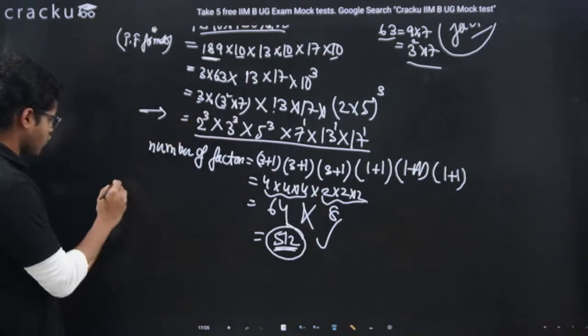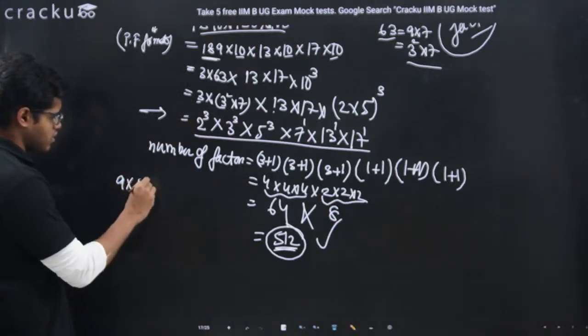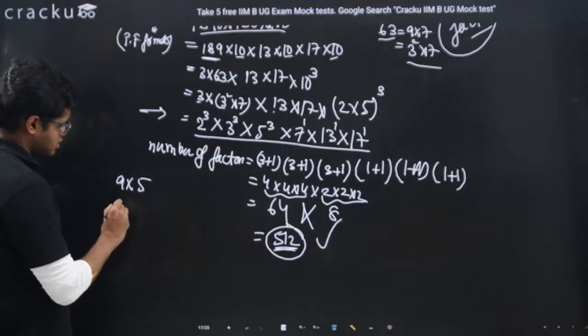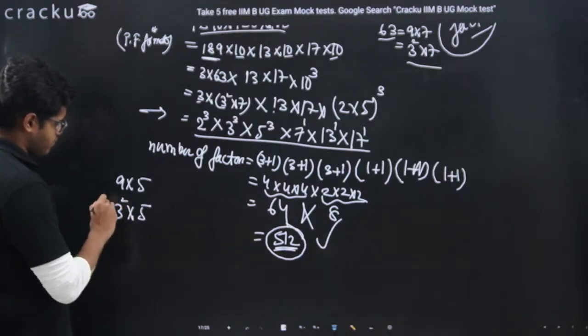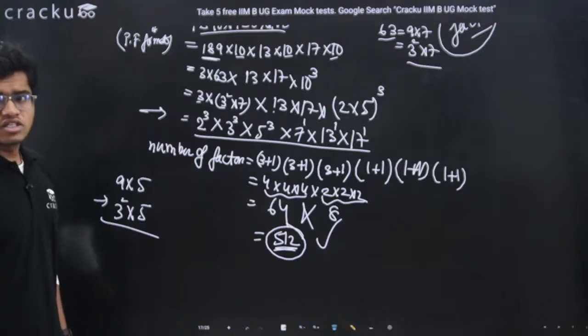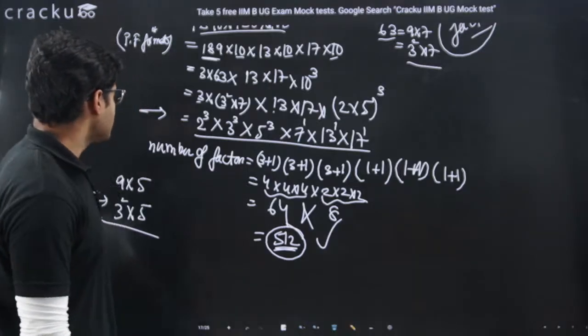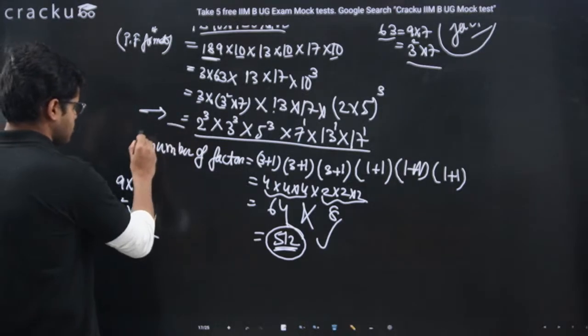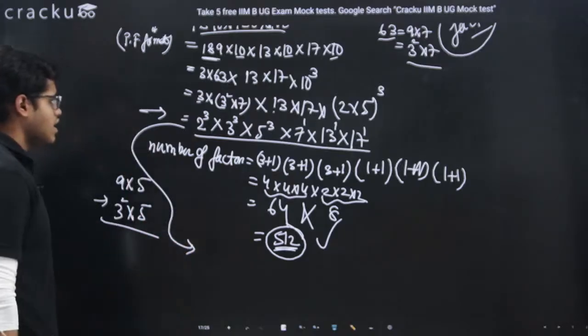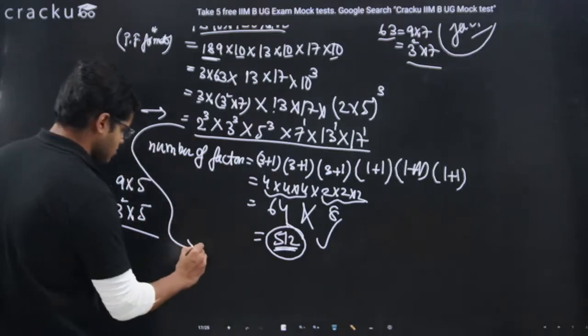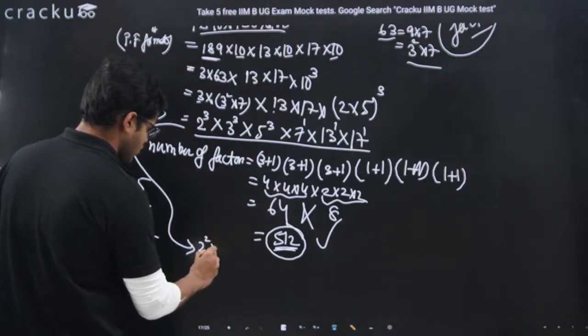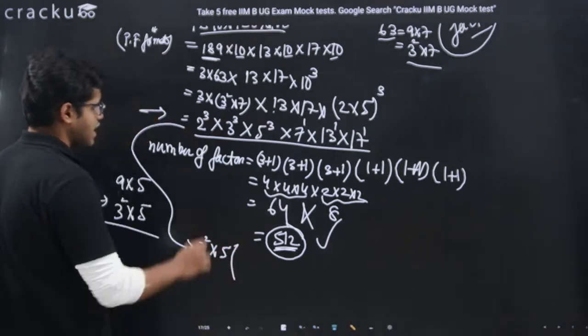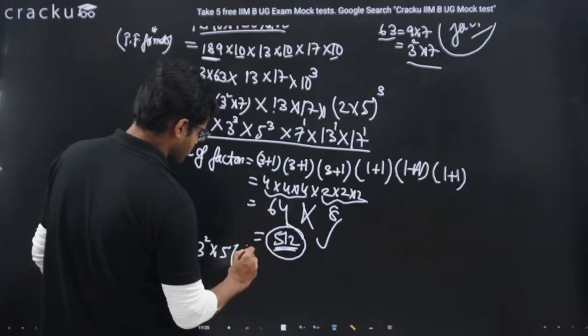What is 45, guys? 45 is 9 into 5. What is 9? 9 is 3 square into 5, which means this prime factorization format, can I write it like this? 3 square into 5. Under bracket I will write 2 cube.